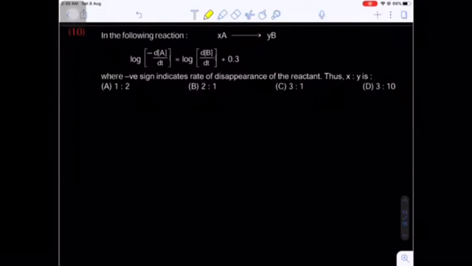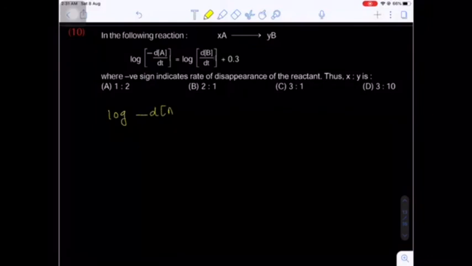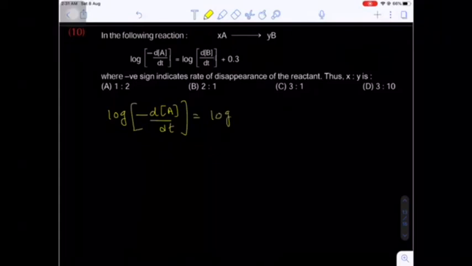Now one more question is there. In the reaction xA gives yB, log of minus dA by dt equal to log of dB by dt plus 0.3. The negative sign indicates the rate of disappearance of the reactant. Find the x is to y ratio. Yes. Now here log of minus of dA by dt equal to log of dB by dt.